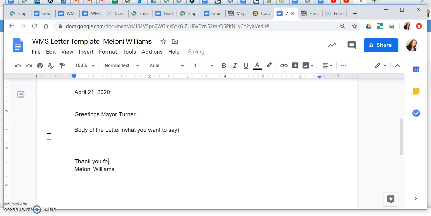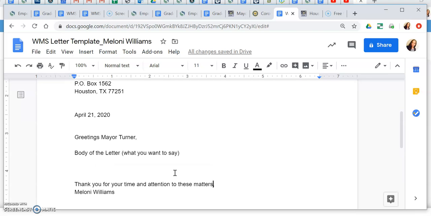So thank you for your time and attention to these matters. Okay. So you can say this, you can say thank you for reading my letter, thank you for your time and attention in reading my letter. There's lots of different ways that you can end it, right? Try to be as creative and genuine as possible.